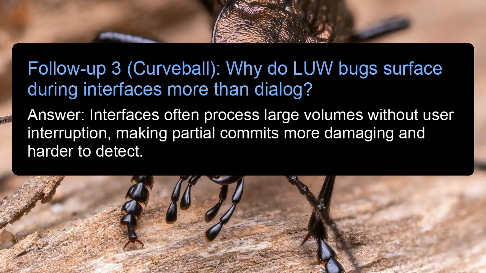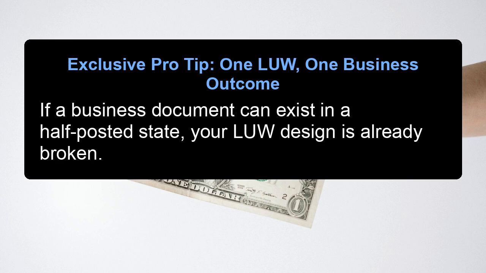Follow-up 3. Curveball. Why do LUW bugs surface during interfaces more than dialogue? Answer: interfaces often process large volumes without user interruption, making partial commits more damaging and harder to detect. Exclusive pro tip. 1 LUW, 1 business outcome. If a business document can exist in a half-posted state, your LUW design is already broken.